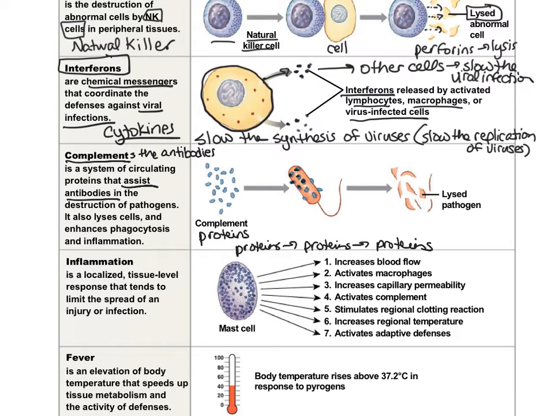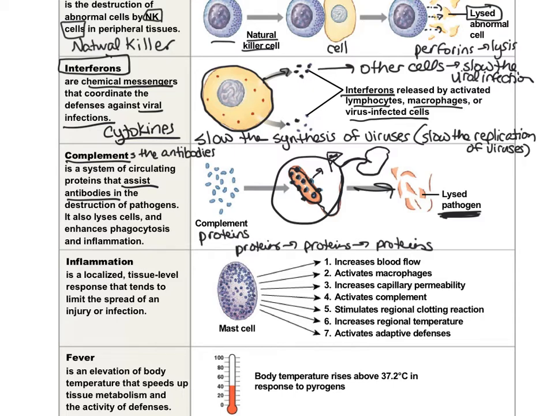So right here we see a little bacteria. This thing right here is a bacteria. And these little blue things here that I'm coloring in, those are the complement proteins. So the complement proteins dot themselves all over that bacteria, and then that bacteria can't withstand that, and so the bacteria just lyses. If the bacteria doesn't lyse, these little complement proteins act as little flags, right? And they flag down these macrophages, which will come along and will engulf the entire pathogen.